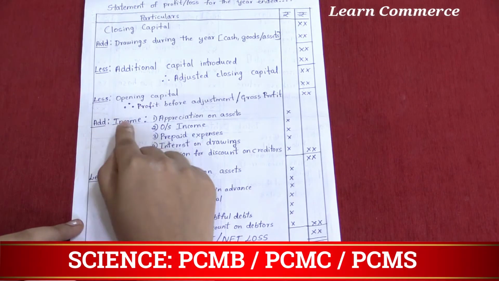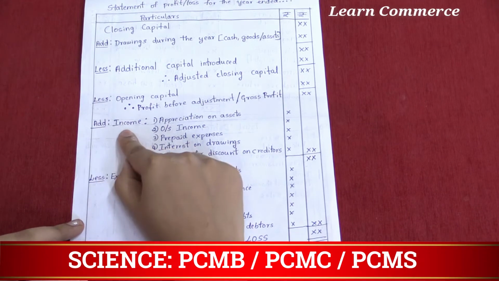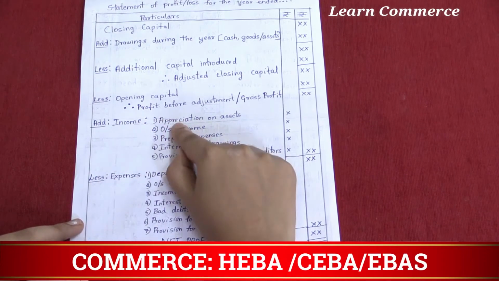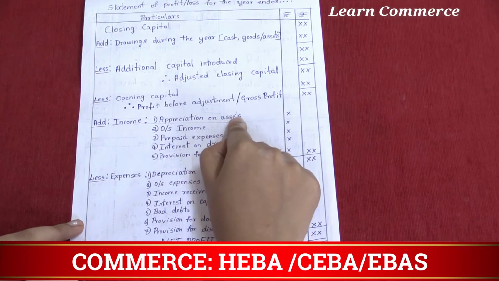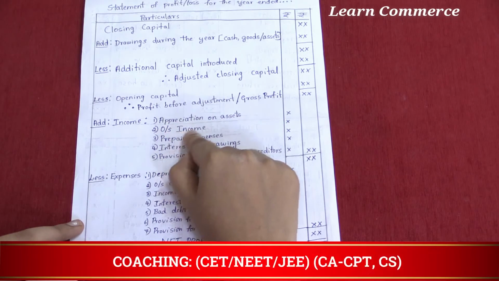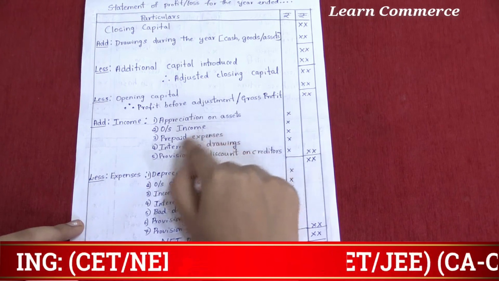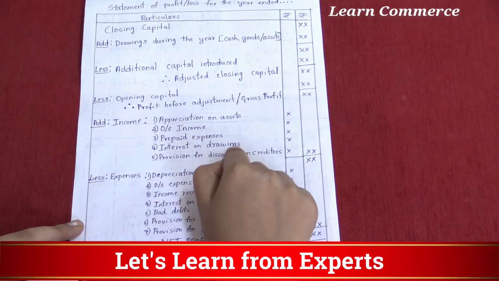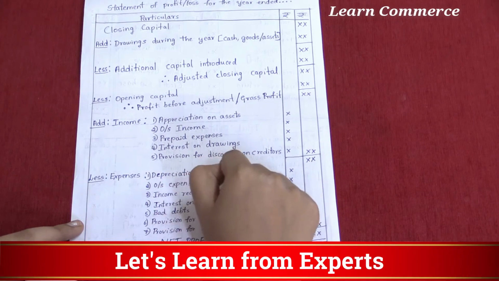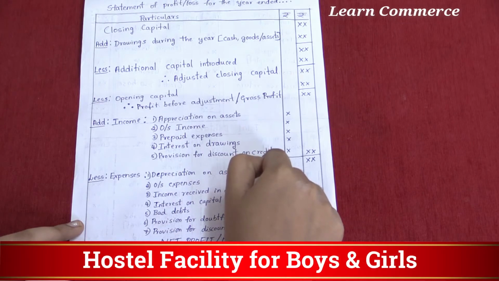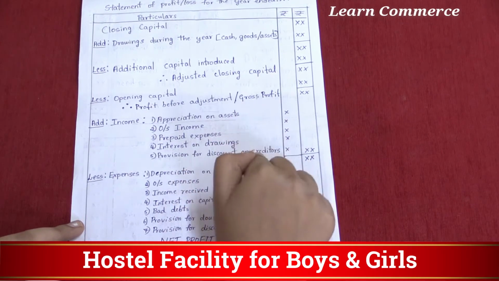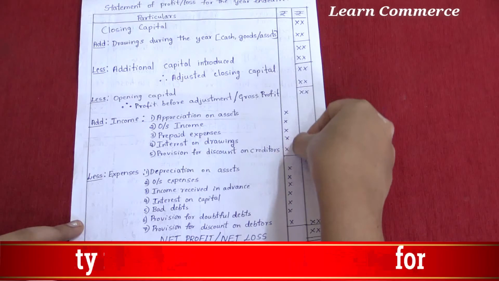Add income. The income may be appreciation on assets, outstanding income, prepaid expenses, interest on drawings, provision for discount on creditors. These income amounts you should write in the inner amount column.